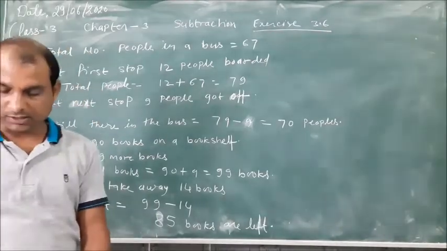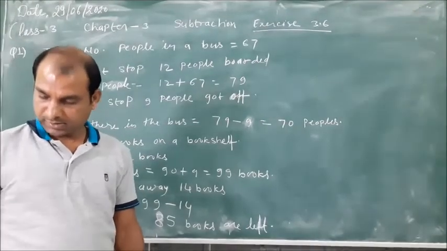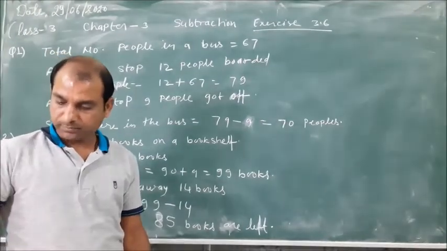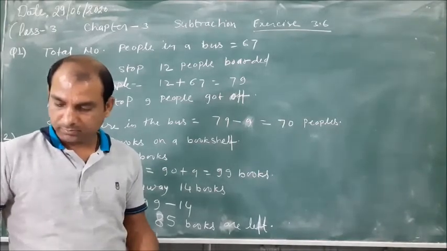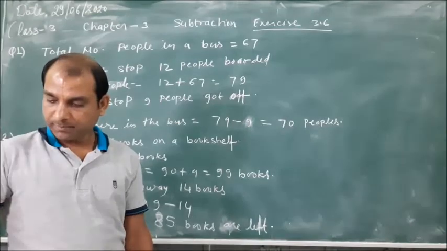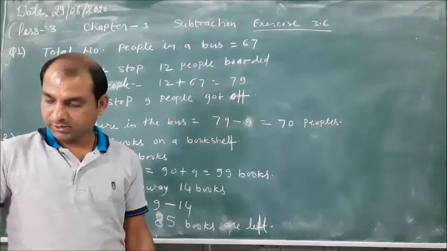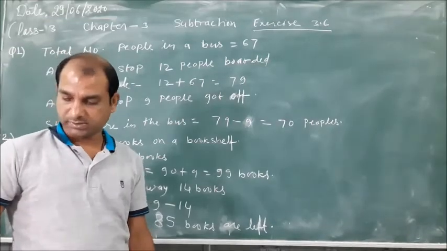The first question: there are 67 people in a bus. At the first stop, 12 people boarded. At the next stop, 9 people got off the bus. How many people were still there in the bus?